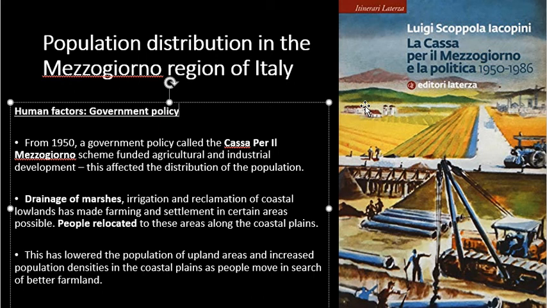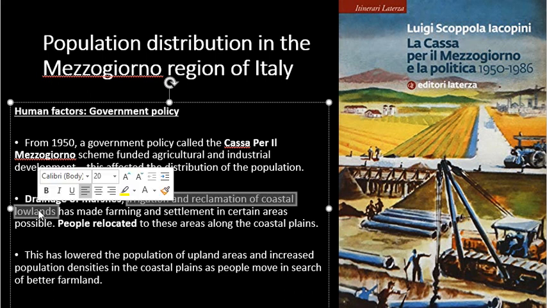Okay, and hopefully this will benefit the population and stop people moving out of the area. So what did they do? They drained marshes. What did this mean? So they drained boggy land that could be used for farming. They brought in irrigation schemes, and they reclaimed coastal lowlands to provide more farming.